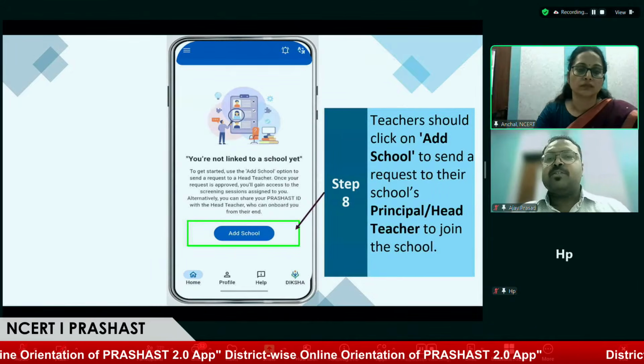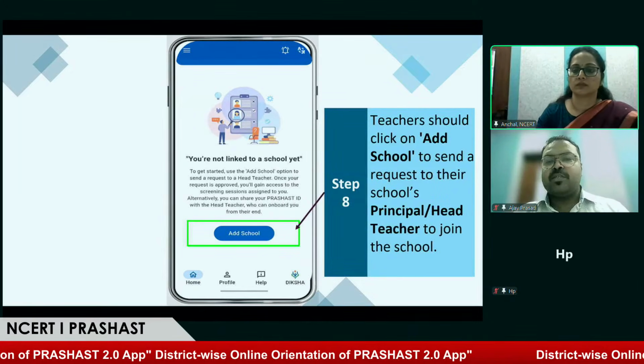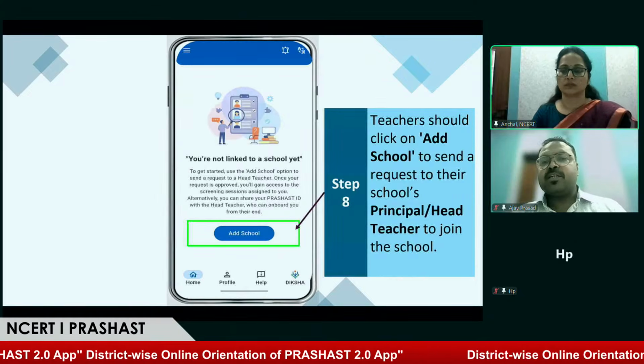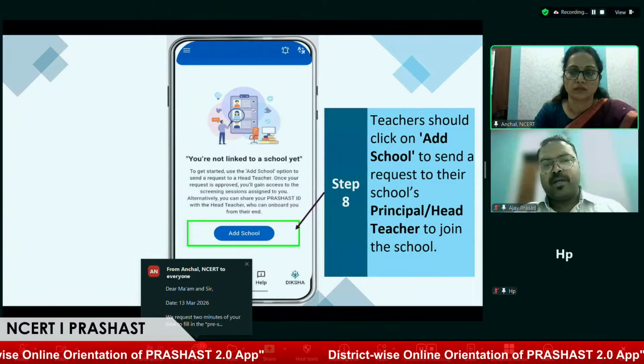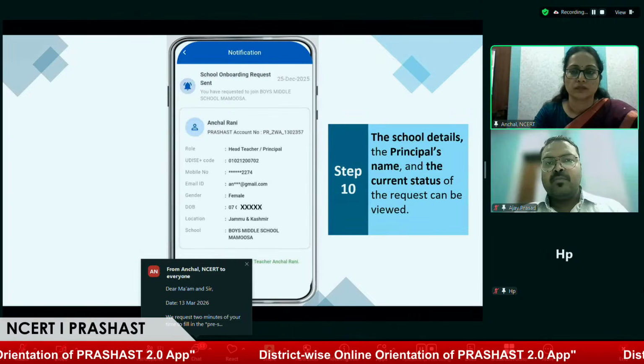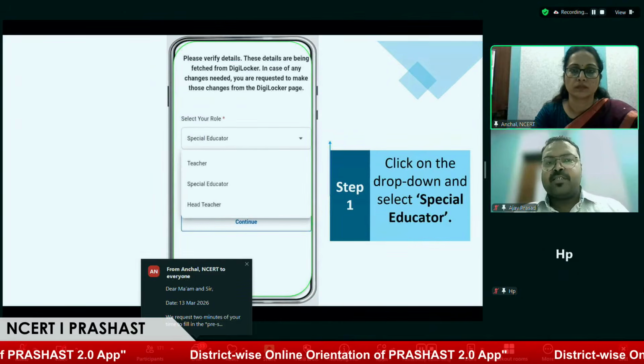We request all the teachers who are logging in using the UDISE code, once you are on the screen, please press add school so that your request is sent to the head teacher. And a similar process is there for the special educator.